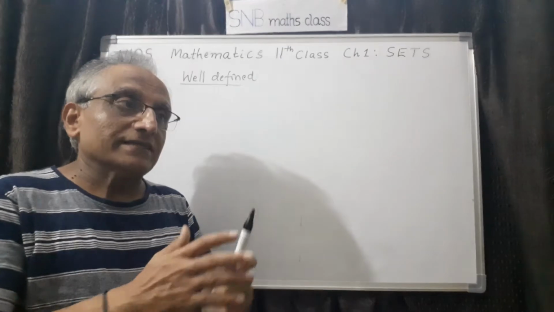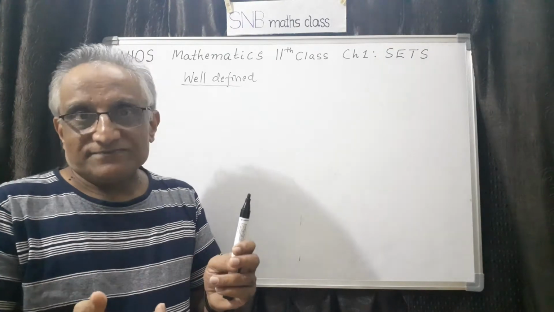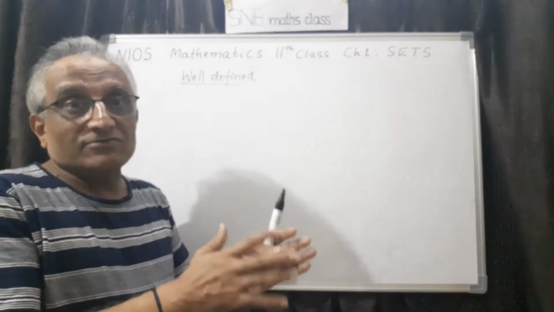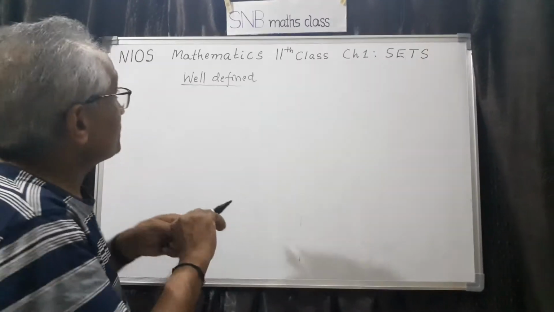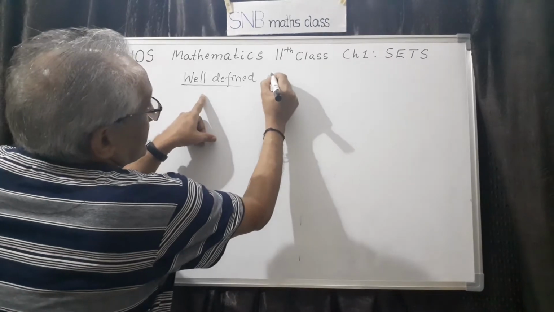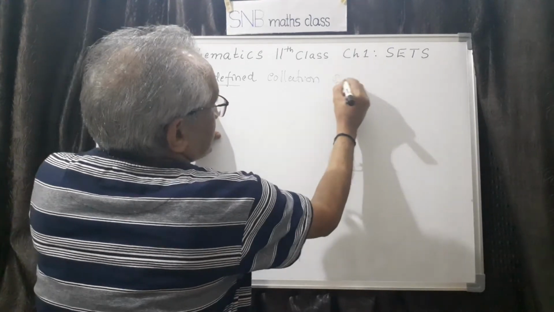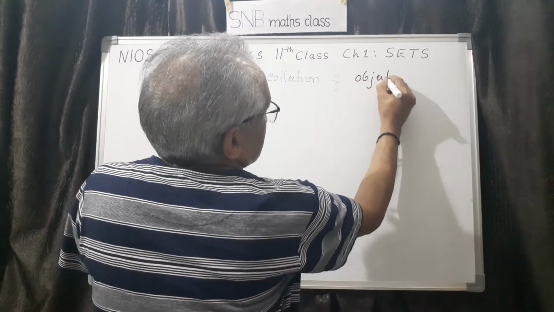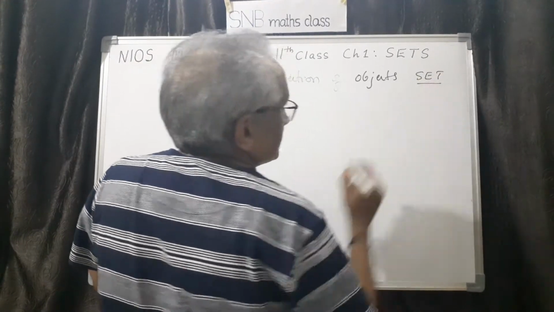Say, for example, if you say a collection of flowers, then you cannot include fruits. If it is a collection of fruits, then you cannot include flowers, because there cannot be an object which is both fruit and flower. Therefore this is the idea. Therefore you can say a well defined collection of objects is called a set. So this is the meaning of set.